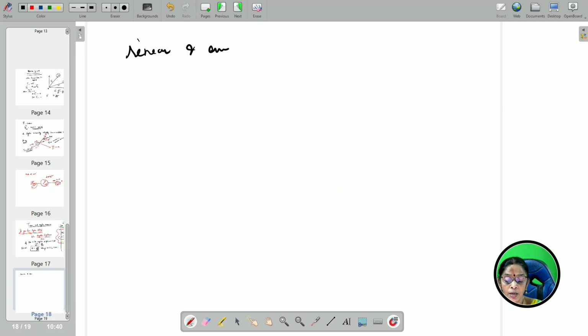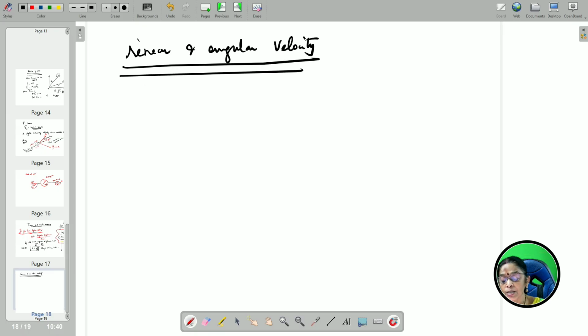Linear and angular velocity in circular motion itself we have seen, no, that rotational is the same as that of circular motion. Here also, in rotational motion, v is equal to r omega. V is a vector quantity, therefore omega is also a vector quantity. So now let us see angular acceleration and then come back to torque.